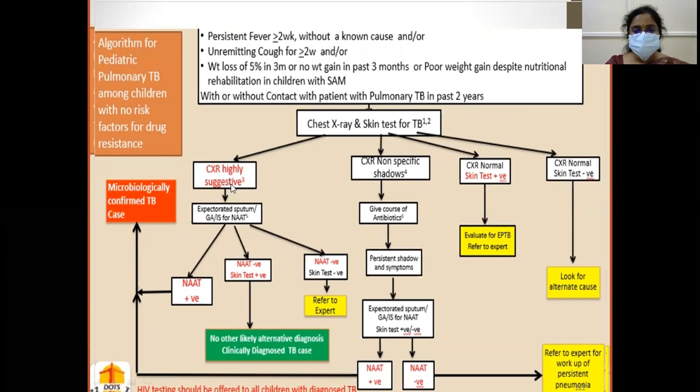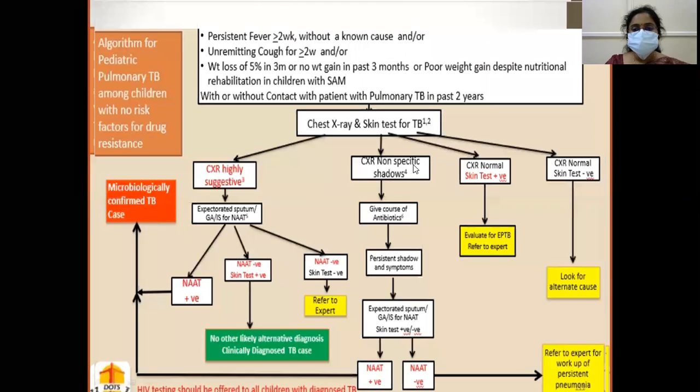If the chest X-ray is highly suggestive, then NAT testing is done on the respiratory specimens, by expectorated sputum or GA or induced sputum. If NAT is positive, then it is a microbiologically confirmed TB case. If the NAT is negative and the skin test is positive, and there is no other likely alternative diagnosis, it is labeled as clinically diagnosed TB. If NAT is negative and skin test is negative, refer to experts.